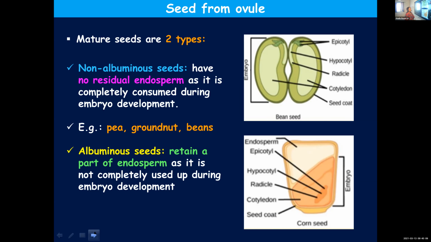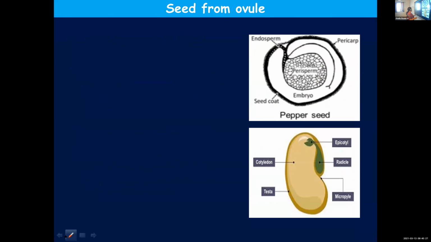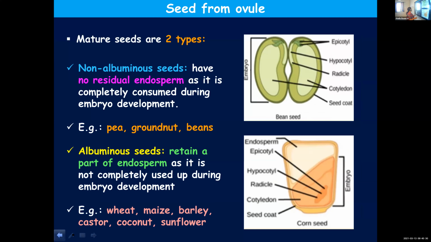Even though endosperm is used up for the nourishment of the growing embryo, some portion will be left behind. In the picture, in the first figure you cannot find any endosperm, whereas the second one is an example of an albuminous seed, and you can find the presence of endosperm in it. So some endosperm will be left behind. It's not completely used up. Such seeds you can call albuminous seeds.